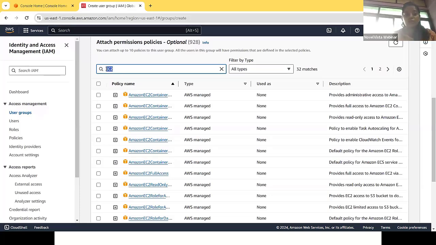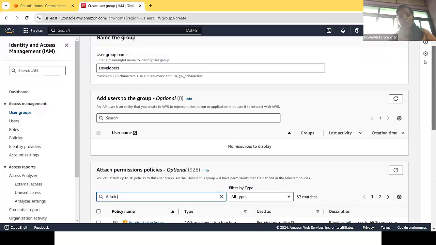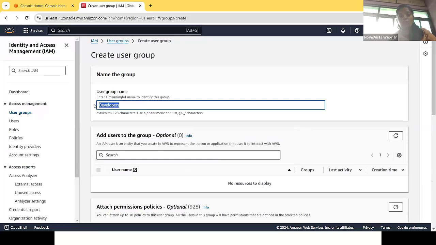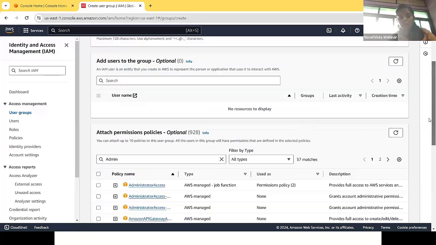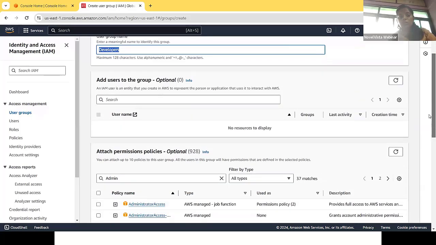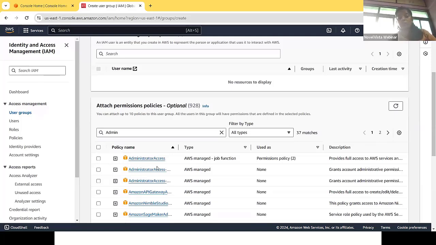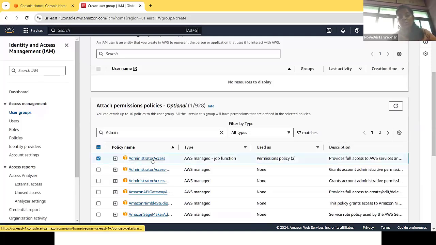So if I choose administrator access, now you can see these are the policies. Policies means what? First we have to create a group. My group name is developers. What will be the next step? I need to give permission to that group so that all the developers can access all the services. That is the scenario. Then I need to give administrator access.